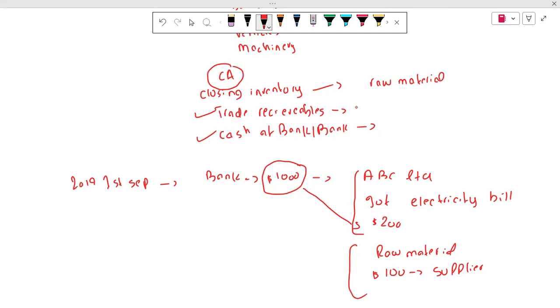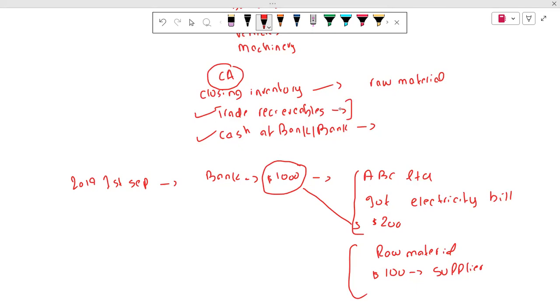Do you know what credit is? Credit means they say just give me my order and I will pay later. Maybe I will pay after 1 month, or maybe after 2 months. So the money which my customer is supposed to give me after 1 month or 2 months is my trade receivables.